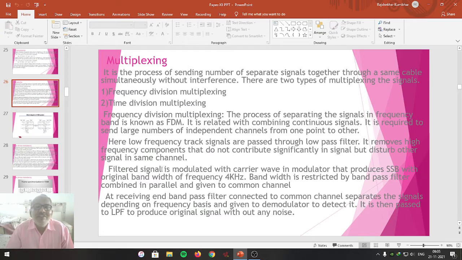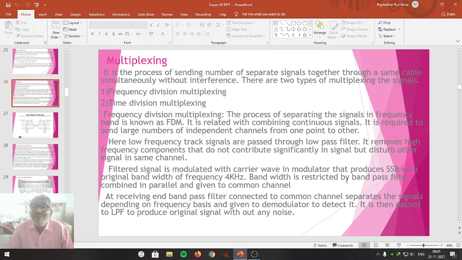After filtering the signal, it is modulated with the carrier wave in a modulator to produce the SSB, that means single sideband. That means by suppressing one of the sidebands and also by suppressing the carrier wave, the SSB signal is produced after the signal is modulated in the modulator. The output of the low pass filter is given to the modulator to produce the SSB signal with original bandwidth of frequency 4 kHz.